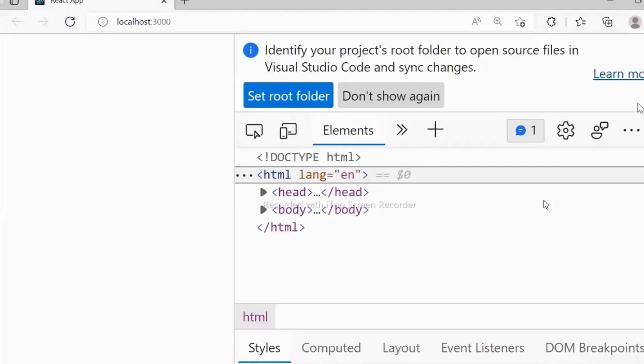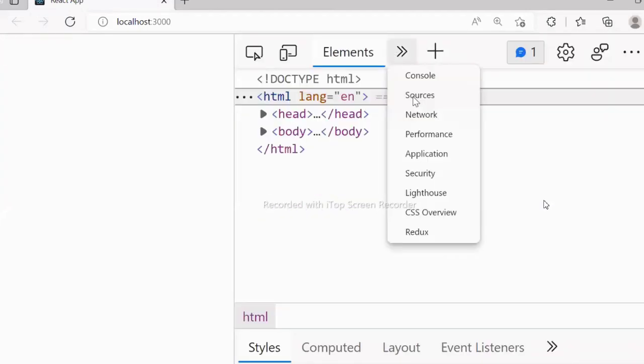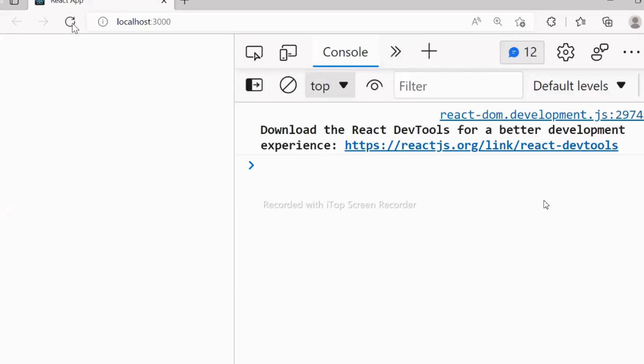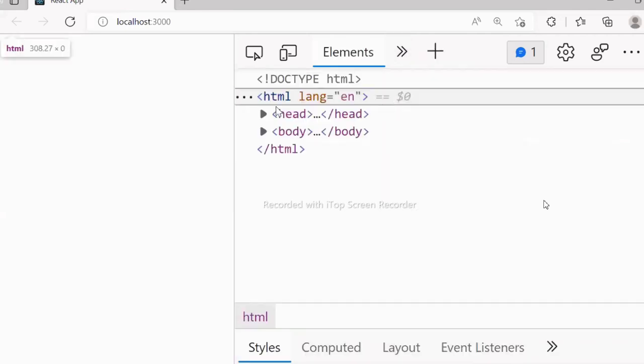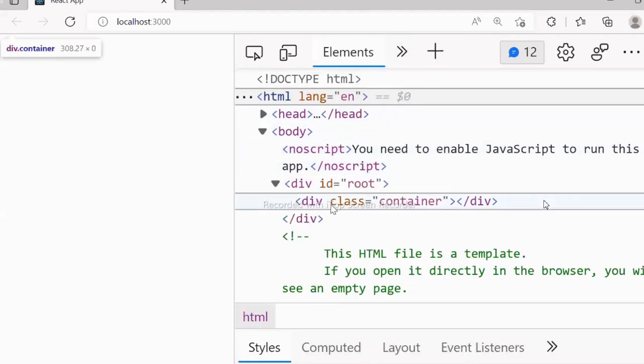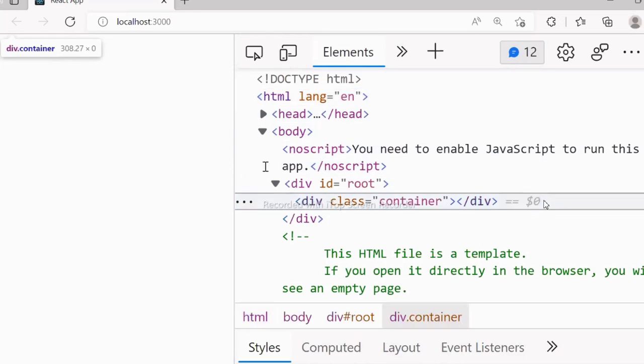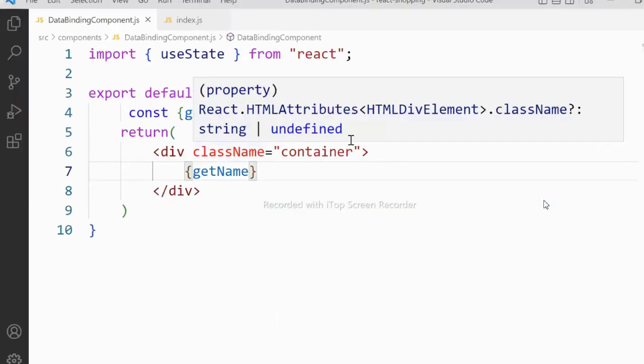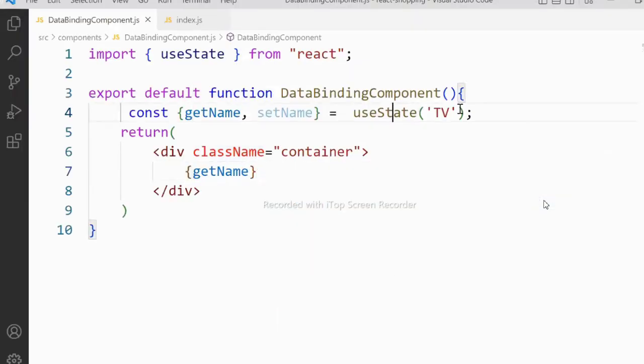So, you can see here in the console, you don't have any problem. And in the elements, you have the body. In the body section, you have the container, and in the container there is no value configured here, because you just defined the state, you configured the state. But how to deal with the state, I will tell you now.